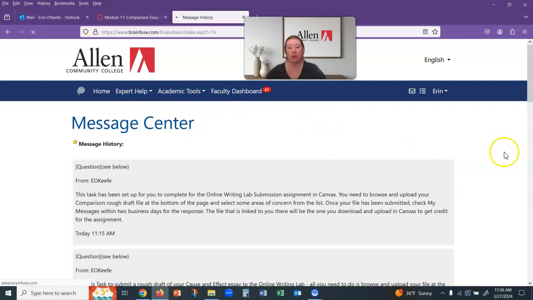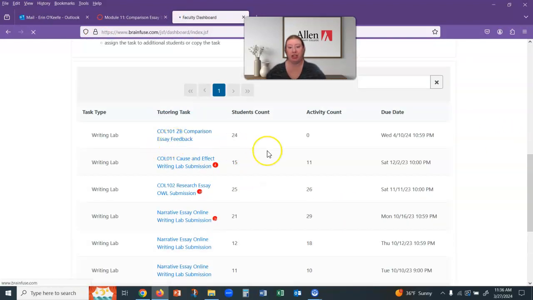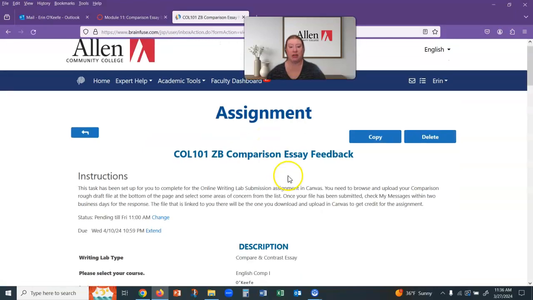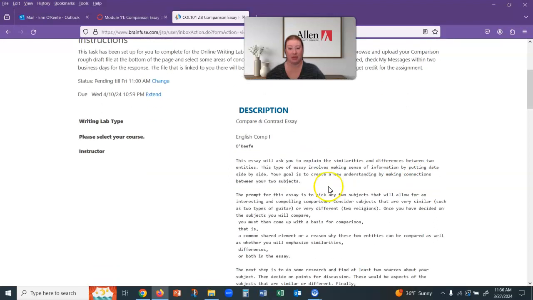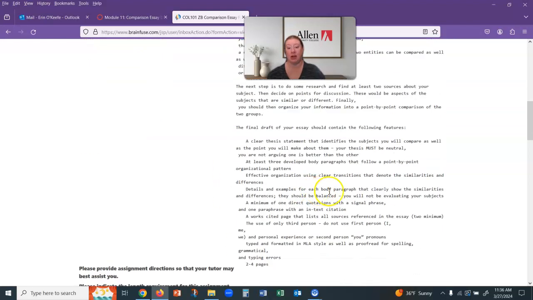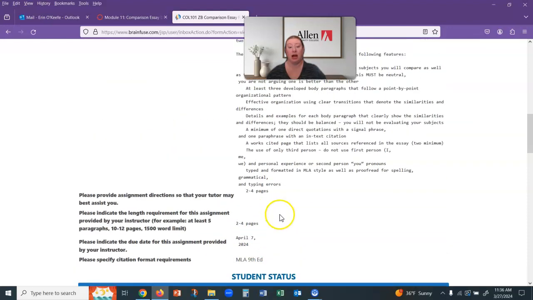Let me see if I can show you what it looks like. I think I can show you the task. So you'll click on that and you should be able to just browse and submit your file. I think it looks something like this for you guys, but I've already got it filled out for the comparison essay. I've got all the directions in there, and then at the bottom it should give you the option to actually browse and submit your file.